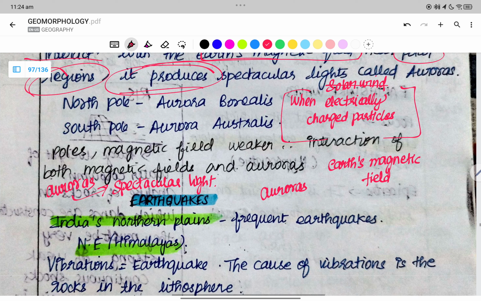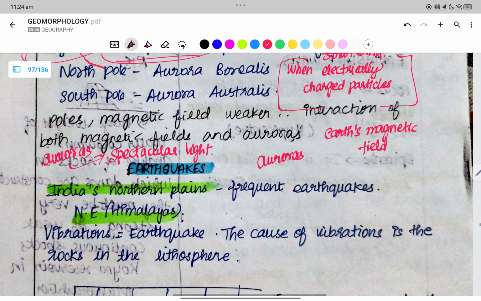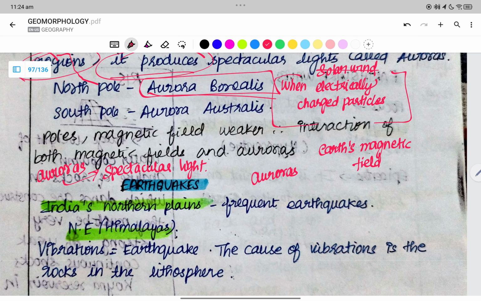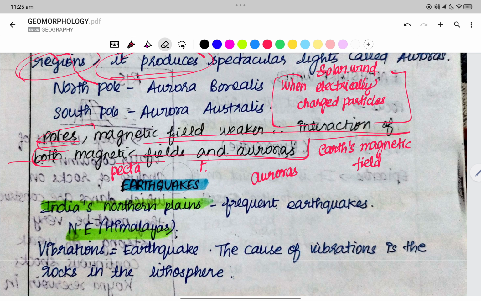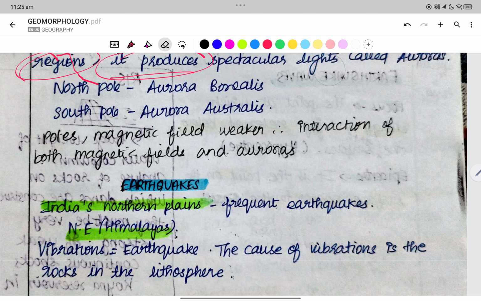In the north pole we have the aurora borealis, and in the south pole we have the aurora australis. The poles' magnetic field is weaker, therefore the interaction of the magnetic fields and auroras happens there. Right, aurora australis and aurora borealis.